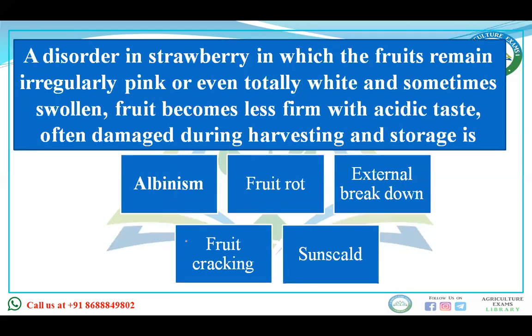A disorder in a strawberry in which the fruits remain irregularly pink or even totally white and sometimes swollen, fruit becomes less firm with acidic taste, often damaged during the harvesting and storage. Means this is the physiological disorder of the strawberry in which their colors are affected at the time of ripening. Generally it's red, but it becomes pink or totally white. Then what is that called? That is known as albinism.